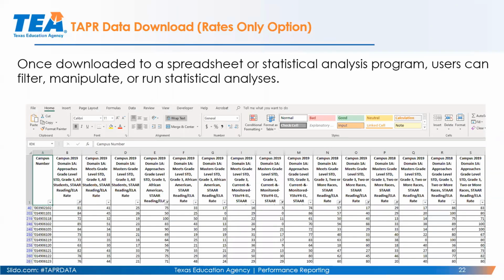Now, let's say that you wanted to download this, not just for KDISD, but for all districts in the state. You can download this into a spreadsheet, for example, and then you can manipulate and run statistical analysis, not just on one district, but for all districts in the state. And so once downloaded, as an example, this is what the data view would look like.